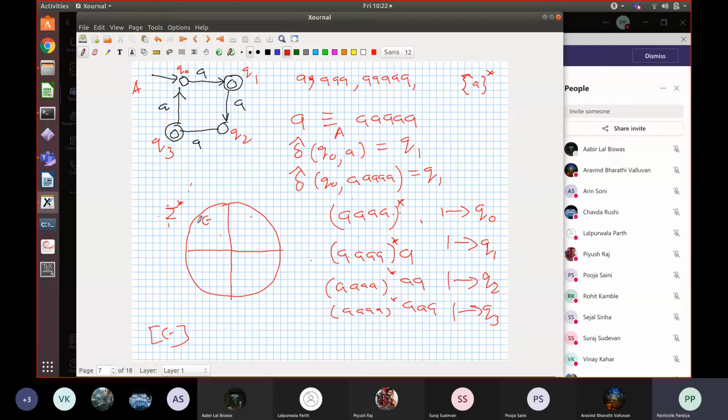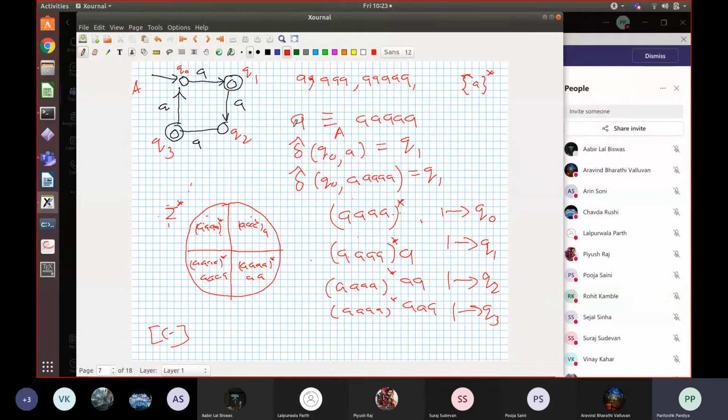So the sigma star is partitioned into 4 parts, one for each state, and the set of strings which take you to state Q0 is AAAA star. So all the strings in AAAA star are here. This will be AAAA star followed by an A, and then this will be AAAA star followed by AA, right? And this will be AAAA star followed by AAA, right?